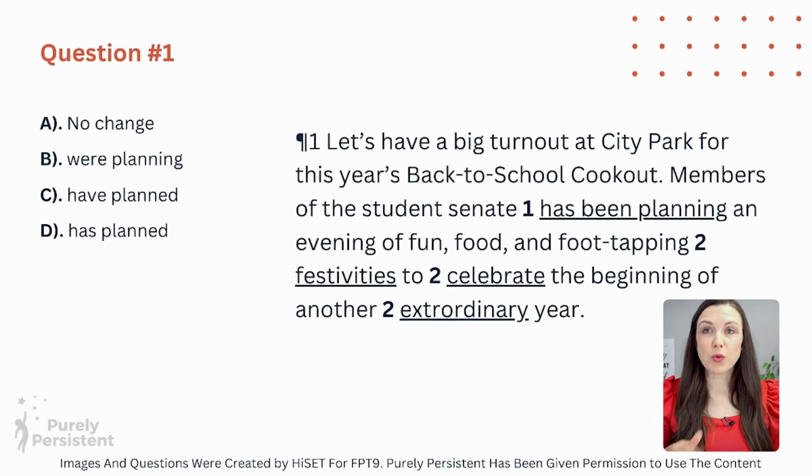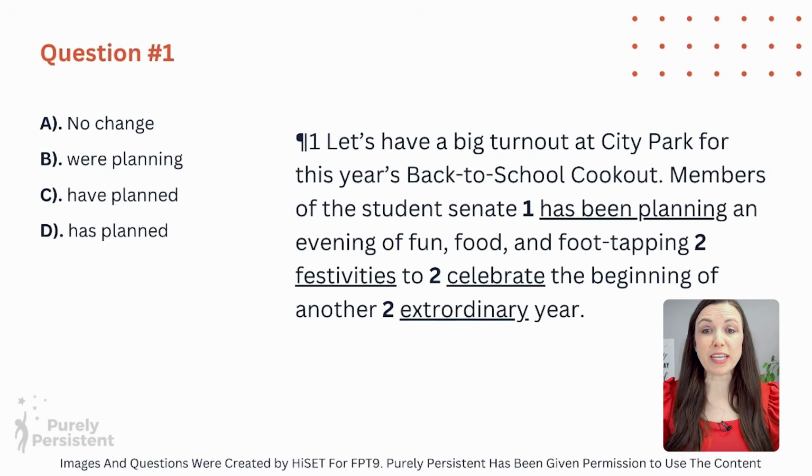Question number 1. So we're going to look at what is underlined, and then we're going to see if we should replace it with one of these other options. So I like to read the entire sentence, sometimes the sentence before, just so that I really understand what's going on. Let's have a big turnout at City Park for this year's Back to School Cookout. Members of the Student Senate has been planning an event of fun, food, and foot-tapping festivities. Okay. So what we need to look at is this is really just subject-verb agreement.